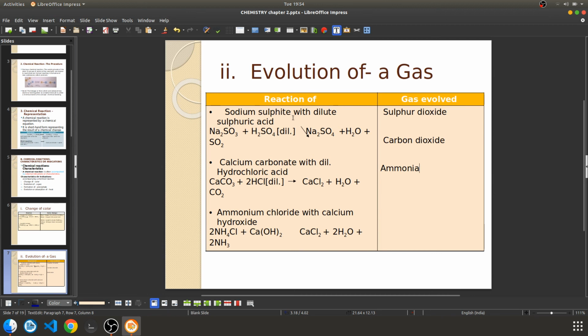So basically here, in the reactions for evolution of gas, they have shown that this is your reactant side and this is your product side. Okay, I am placing an arrow here.